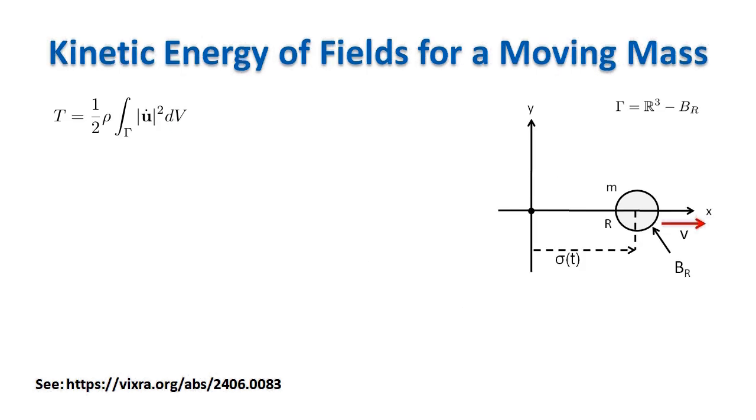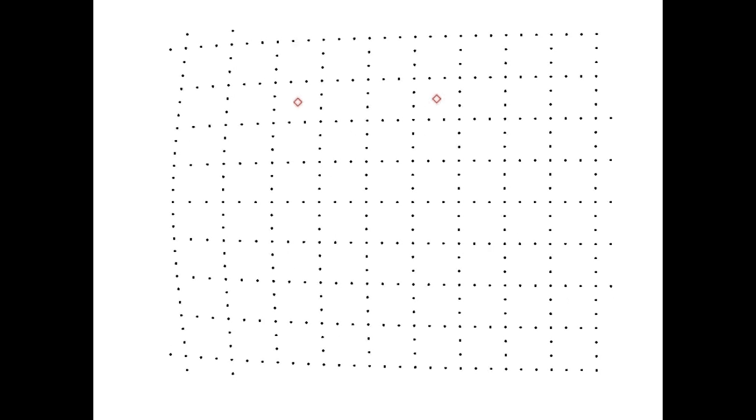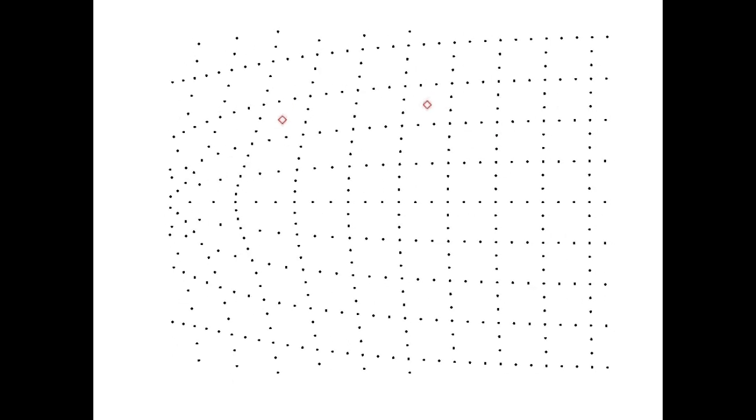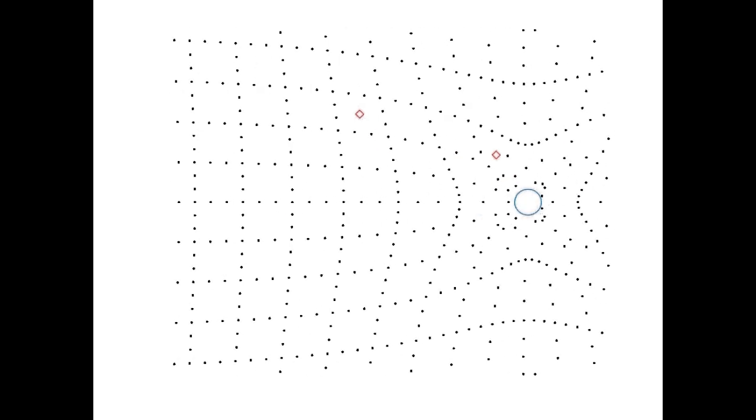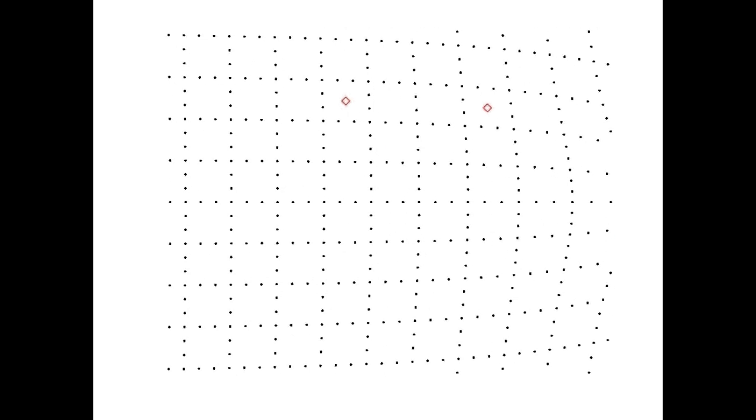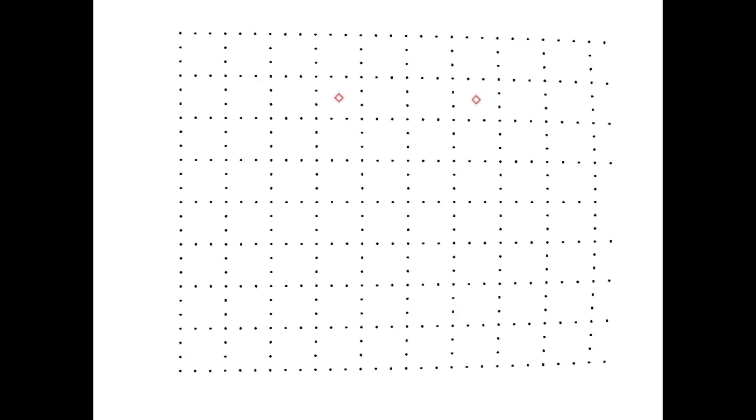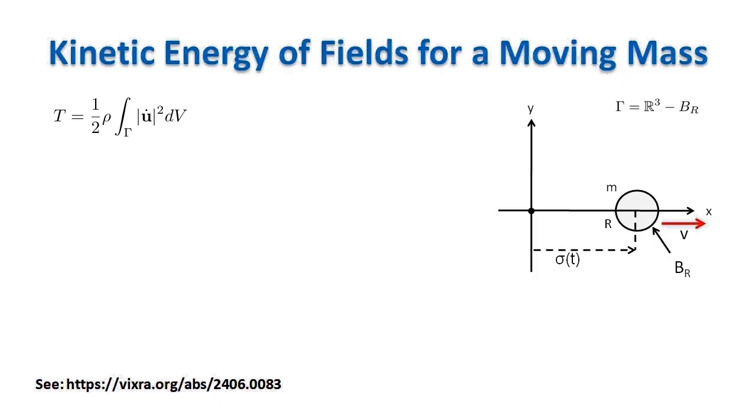We are ready now for our final calculation. We want to evaluate the integral in the whole space of the kinetic energy of the fields changing when a singularity is moving along the x-axis. When the singularity moves, displacement will change in space according to the position of the singularity. Elementary volumes, represented by red diamonds in the video, will go along a loop at a velocity depending on how far they are from the trajectory of the singularity. But elementary volumes have mass and therefore have kinetic energy.